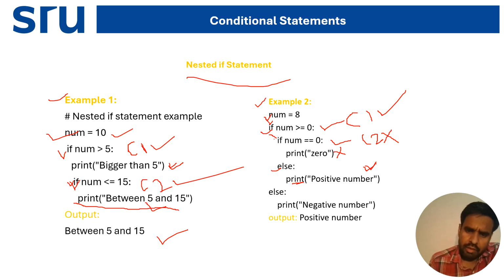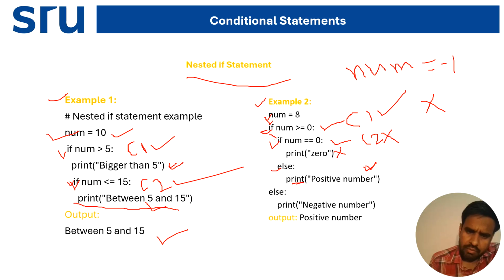Suppose you take num equal to -1. It will check the first condition, c1, that is -1 greater than or equal to 0. No, c1 is not correct, so it will not come into this if body. It will come out and go to the else part.